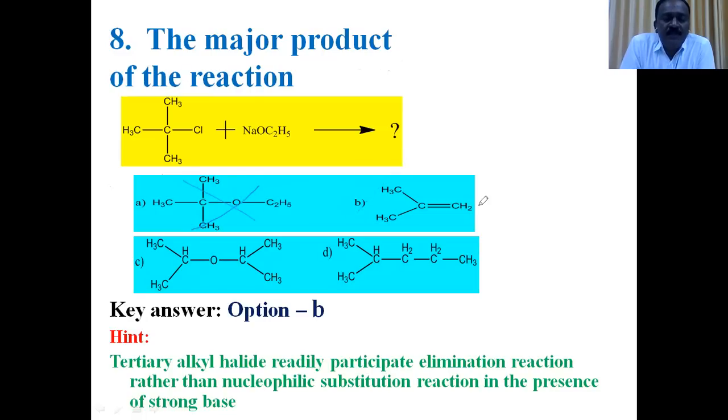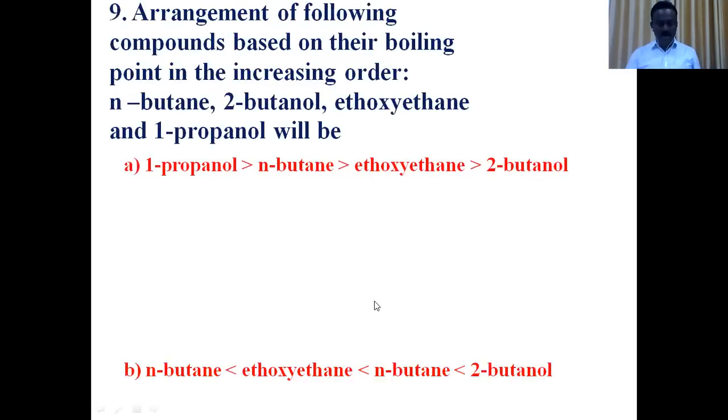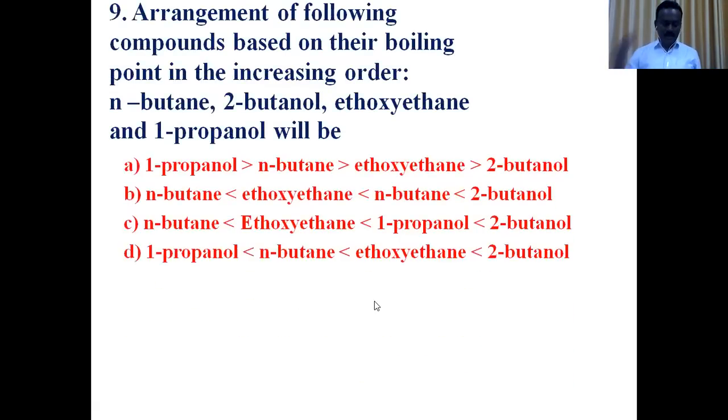Observe the options: an alkene is given only in option B. So the major product of this reaction is isobutylene, an alkene. So the right answer for question 8 is option B.